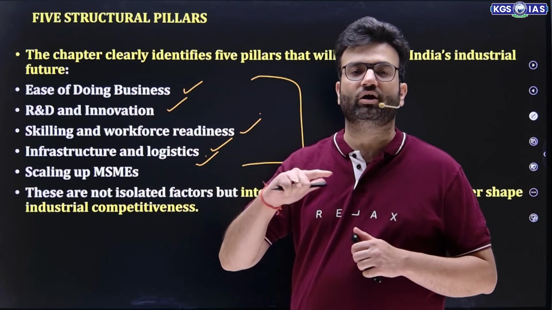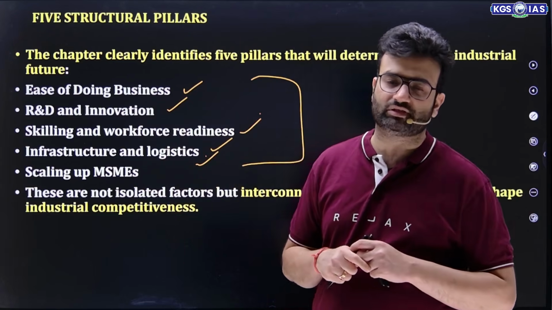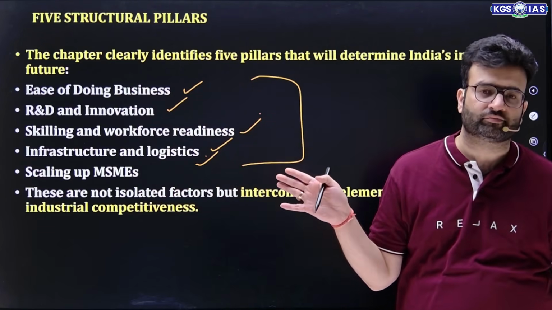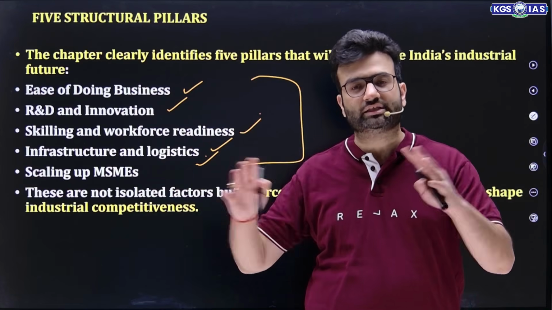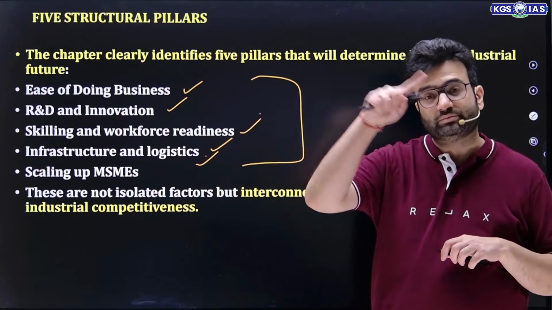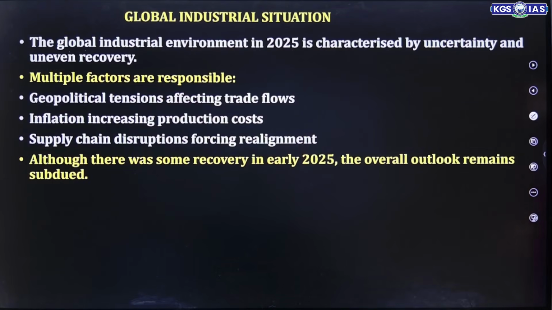R&D depends a lot on skilling and also on enhancing the scale up of MSME. So we should not think of them as isolated factors. We should consider them as things which together make a complete circle. That's why these five pillars are very essential.